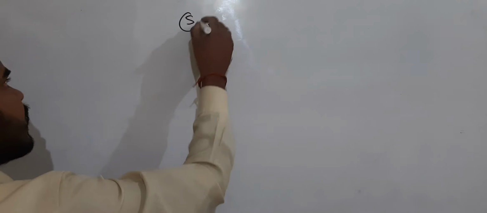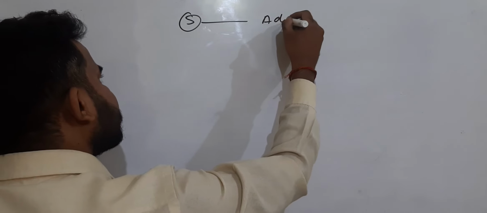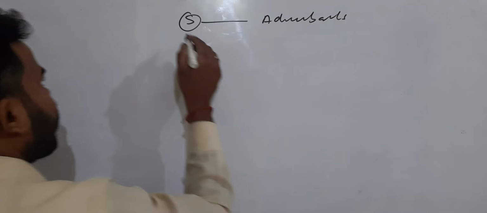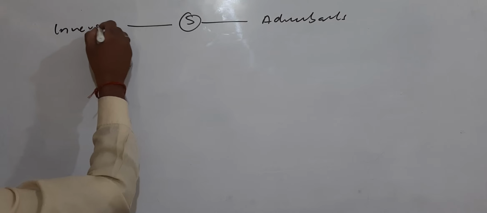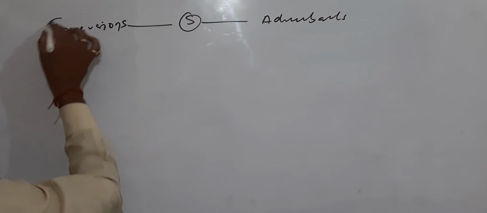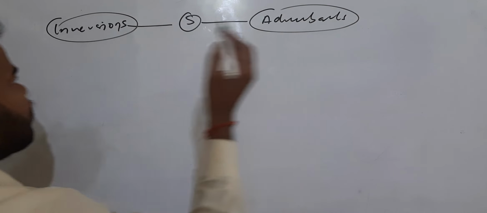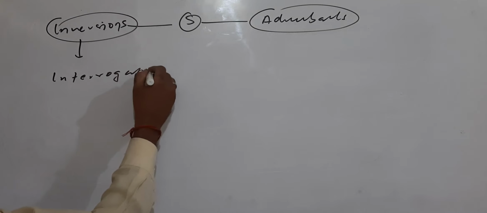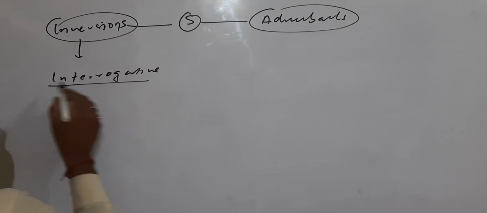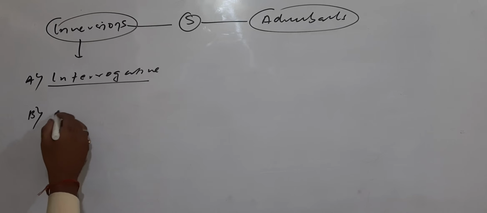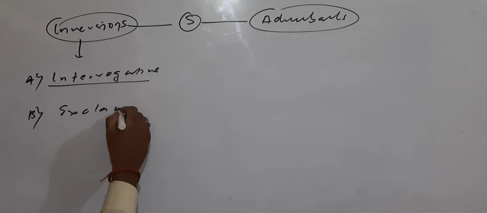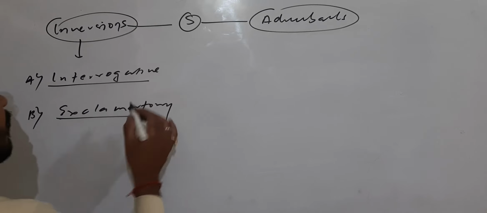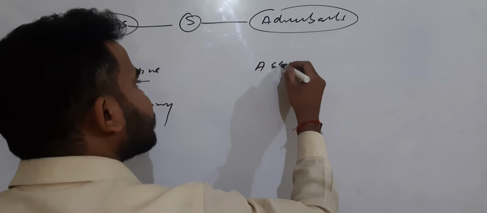Maybe this video will be a little longer. No problem. So I said subject, and this side I said adverbials, this side I said inversions. Inversion comes with interrogative sentences first, and second it sometimes comes with exclamatory. Adverbials come with all assertive sentences.